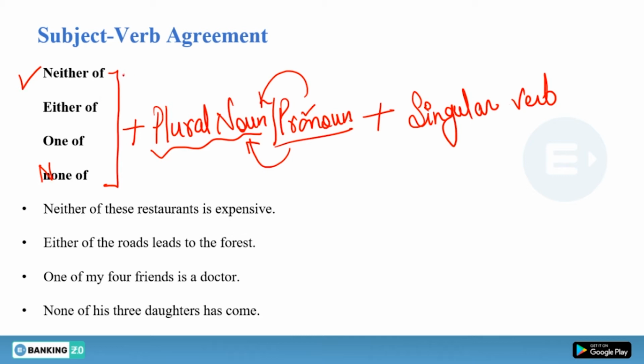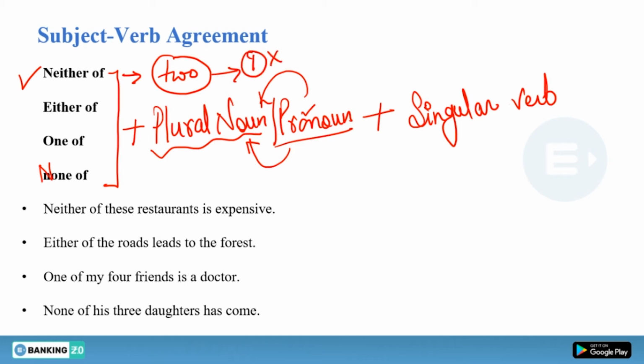What is the meaning of neither of? When you are making a choice between two things, people, or places, whatever it is, and you are saying neither of them, that means you don't want either.